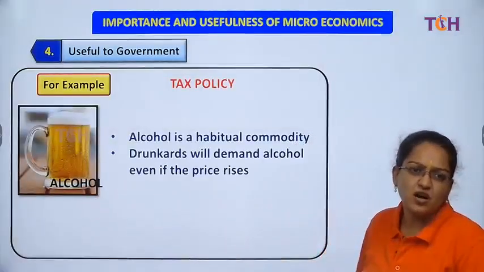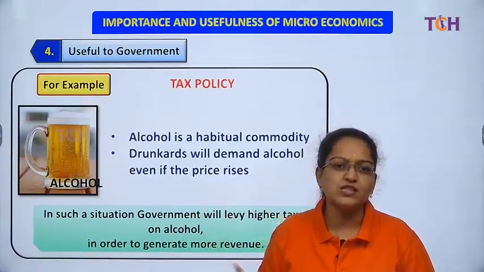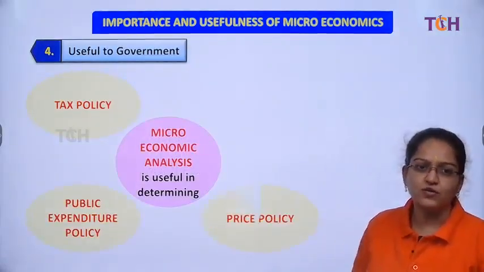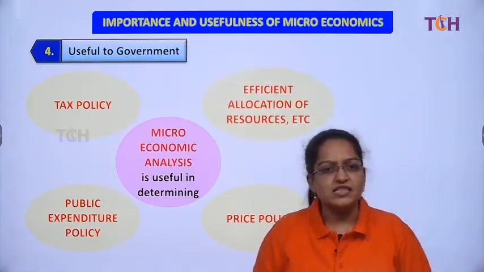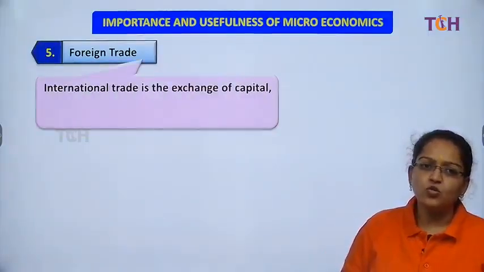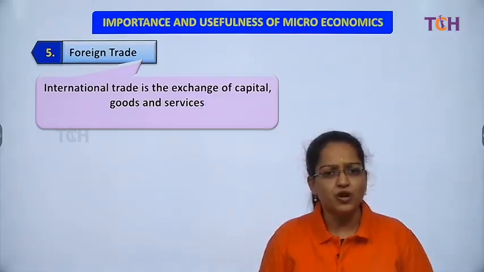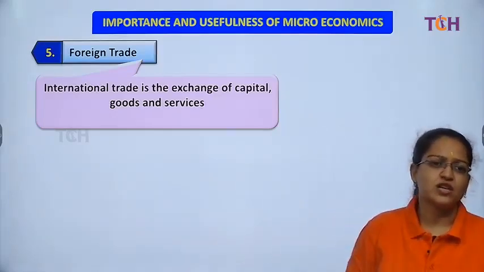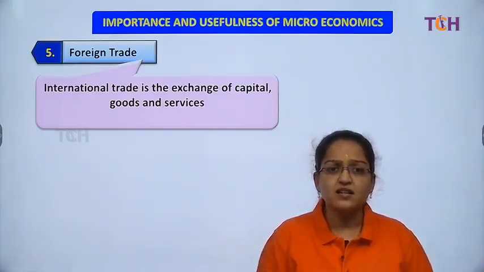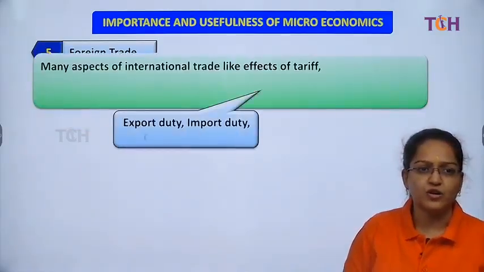So see for example over here, we all know that habitual product, right? So of course its consumption should decrease, so taxes were raised. Ill effect, revenue increased, because it was a habitual commodity, they did not stop it irrespective of the price. So it's useful for the government for framing the different policies, fiscal, monetary and the taxation policies as well. Then it is important to understand the foreign trade. As we all know, India being the biggest importer of crude oil, of course if something happens in the Gulf countries, we are very dependent on them, so it will affect us or not. So to understand the foreign trade, it is equivalently important to understand the microeconomics policy, right students?